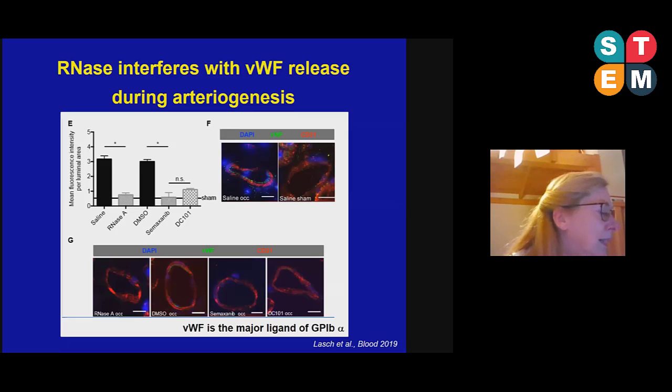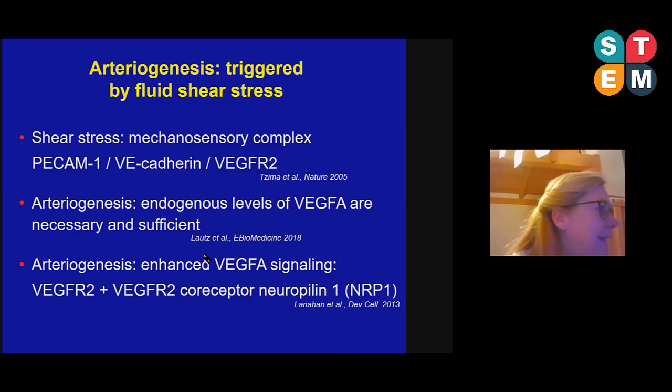Now, it is well described, and this was already published in 2005, that to translate shear stress into all these biological and biochemical reactions, we need a mechanosensory complex, and this consists of PECAM1, VE-cadherin, and the VEGF receptor 2.